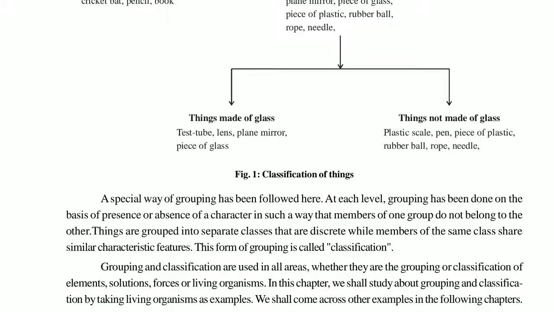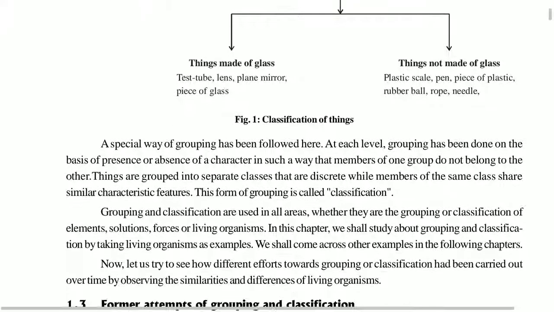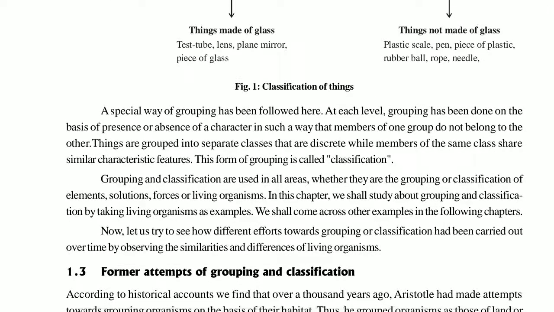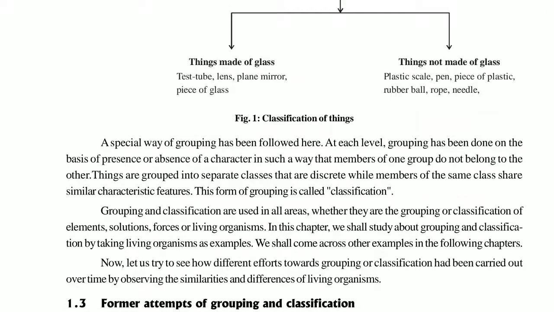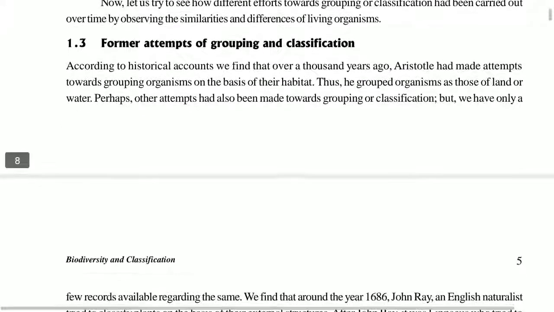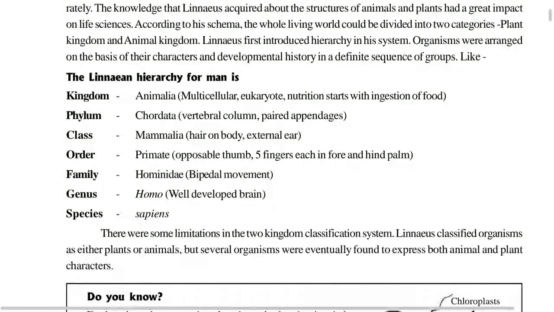Just like you get your name from your parents, in the same manner in classification also we give certain names to certain organisms. Okay, in that manner we will learn about grouping and classification. I hope you people have understood about classification. Next class we will continue with grouping and classification.